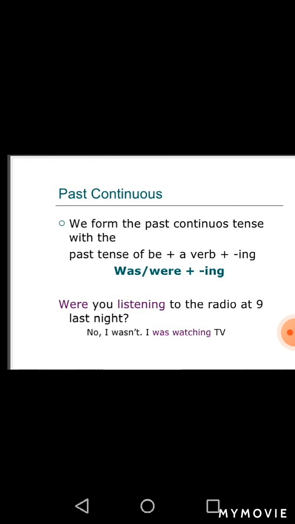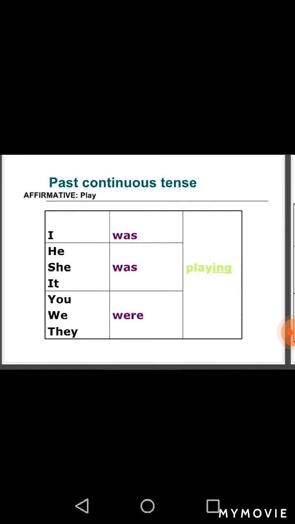Okay, here, the affirmative. We are going to make examples with play. For I we use was, and was is also used with he, she, it. And for plural subjects and for you, they and we we will use were. Okay, I was playing, he was playing, she was playing, it was playing, you were playing, they were playing. That's all about that.